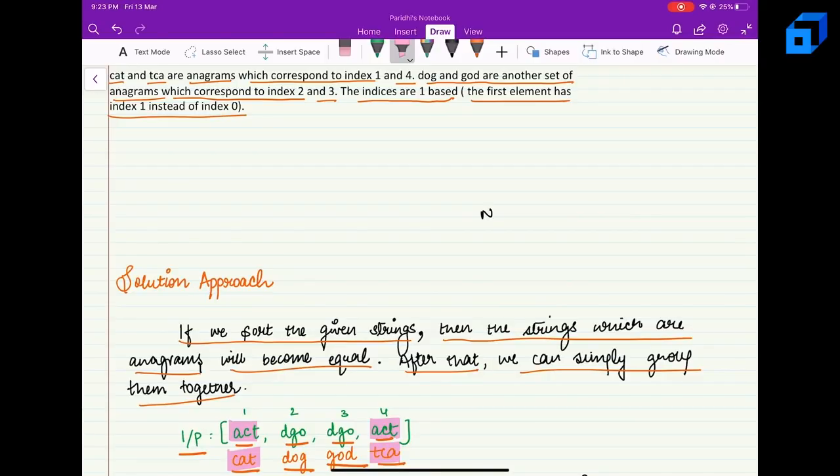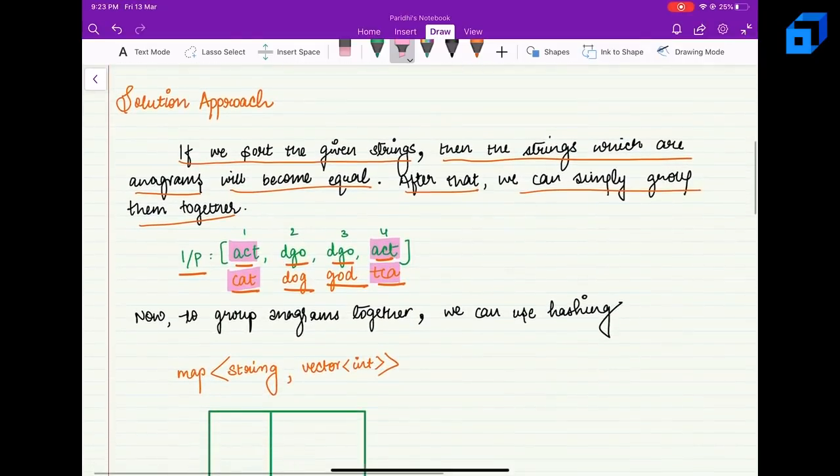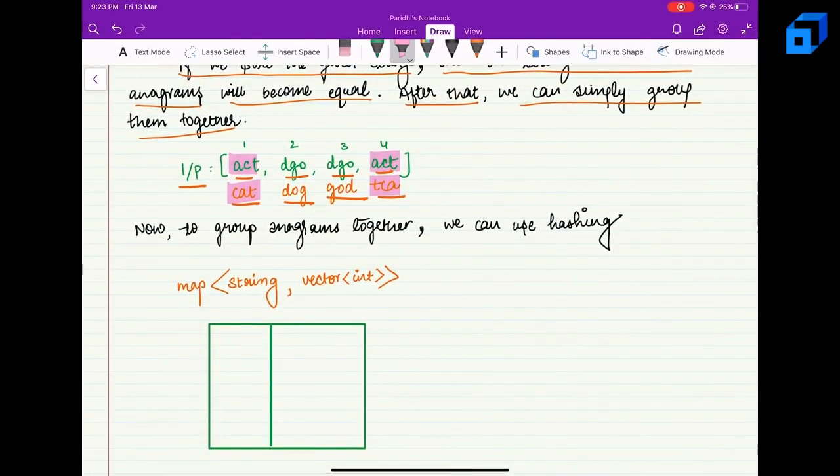Now to group the strings we can perform hashing. How can we do that? A key can be this unique string. Here the group of anagrams is cat and tca, so we can have a unique string for them which is act. Likewise for dog and god we can have a unique string dgo. So we can have a string as the key and then a value as a vector of int, because we have to keep track of the indices of the anagrams, right?